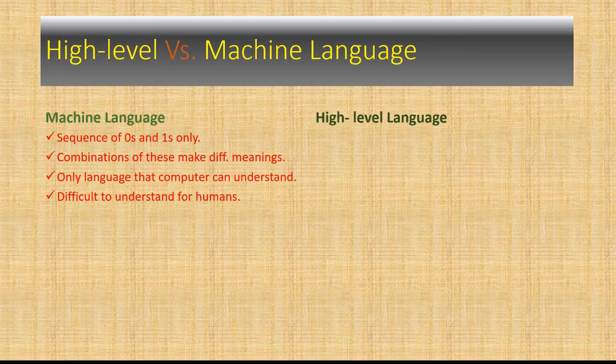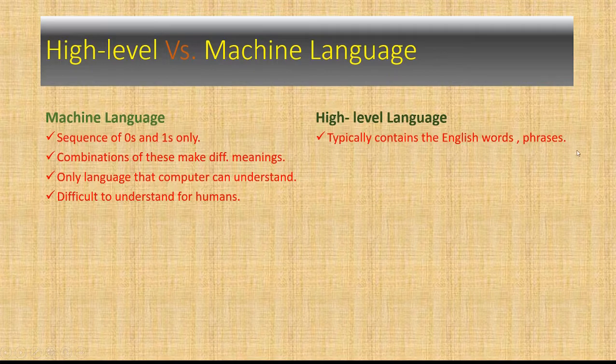Now coming to the high level language, we have completed the part on machine language. High level language is somewhat simpler than machine language, because it typically contains English words and phrases.